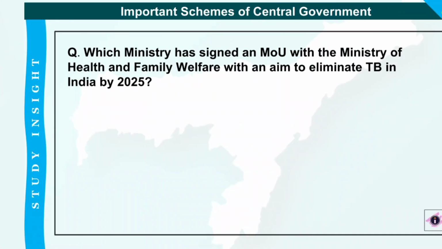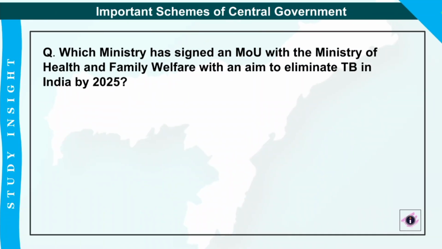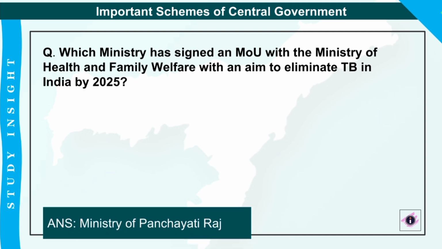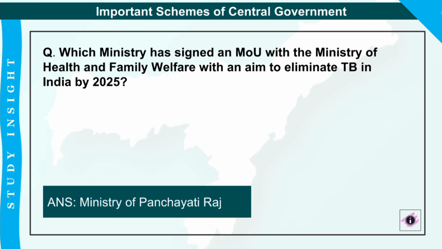Okay, next one is, which ministry has signed an MOU with the Ministry of Health and Family Welfare with an aim to eliminate TB or tuberculosis in India by 2025? So the correct answer will be Ministry of Panchayati Raj. So the work should start from the grassroots level, right? So it is the Ministry of Panchayati Raj which has signed an MOU with the Ministry of Health and Family Welfare so that they can efficiently eliminate tuberculosis from our country by the year 2025.